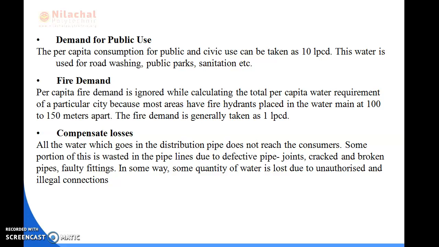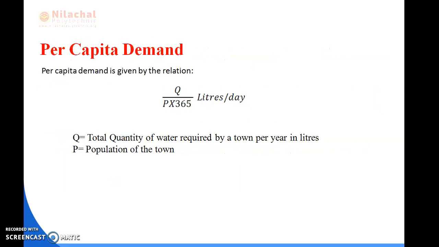In this way, it does not reach the consumers. In some ways, some quantity of water is lost due to unauthorized and illegal conditions, or due to defects in the pipes and joints, where some portion of the water is wasted.